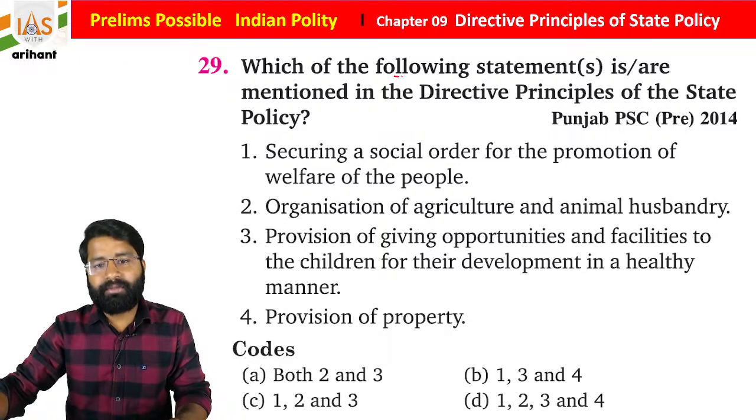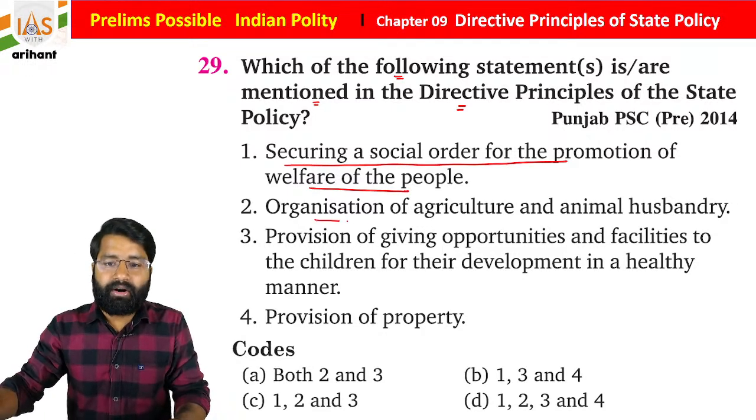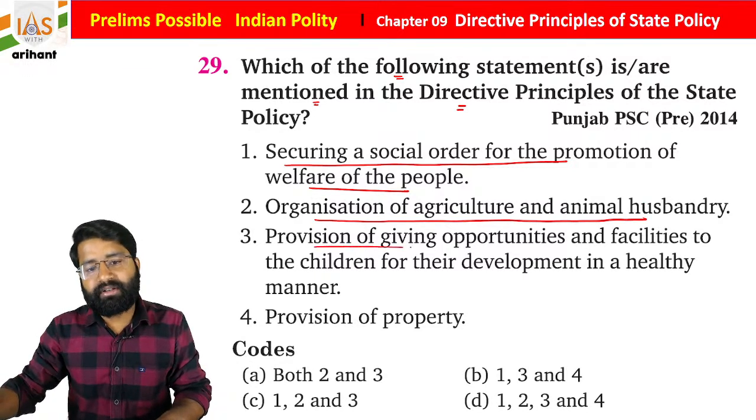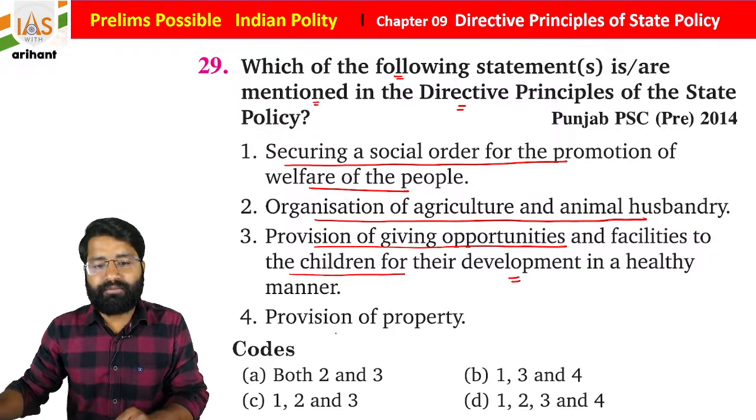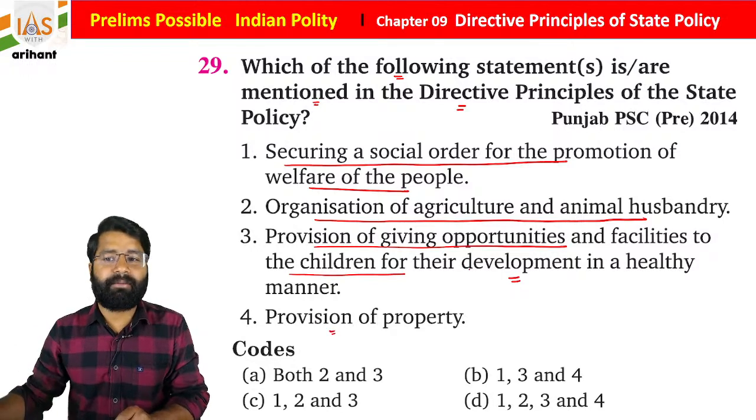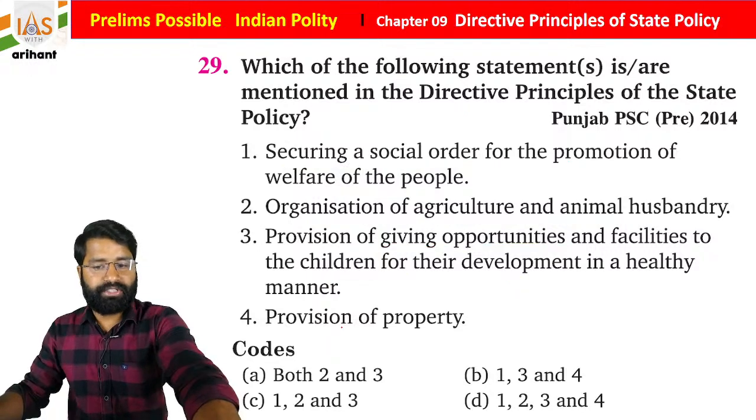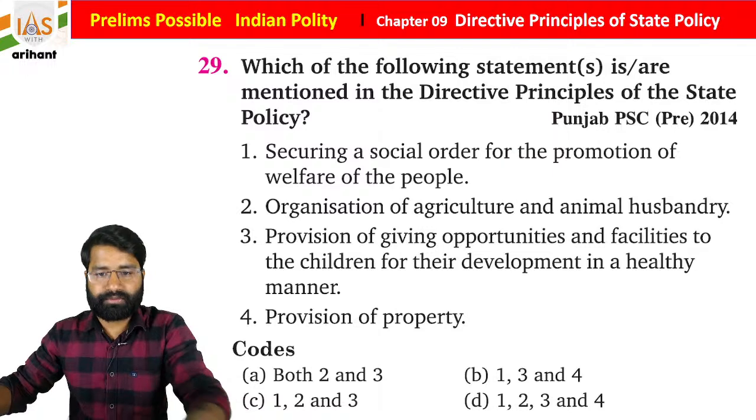Now, which of the following statements are mentioned under the DPSP? Securing a social order for the promotion of the welfare of people, organization of agriculture and animal husbandry, provision of giving opportunity and facility to the children for their development in a healthy manner, and fourth statement, provision of property, which is mentioned under the DPSP. Securing the, just give me a second, students.